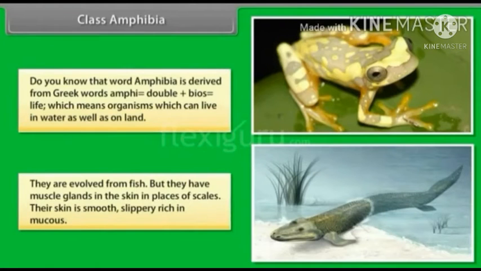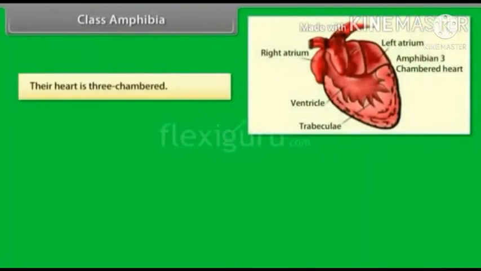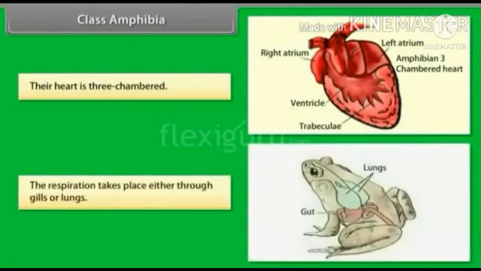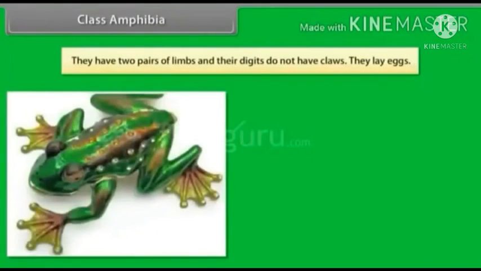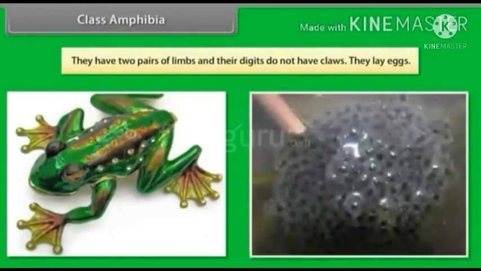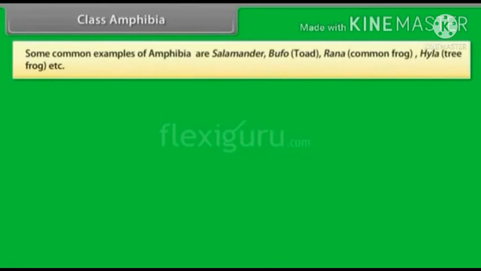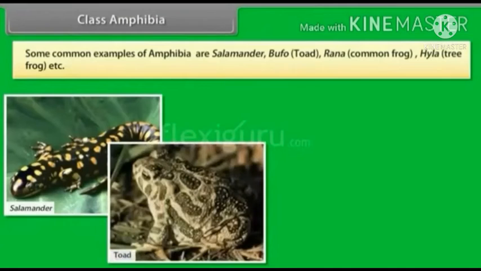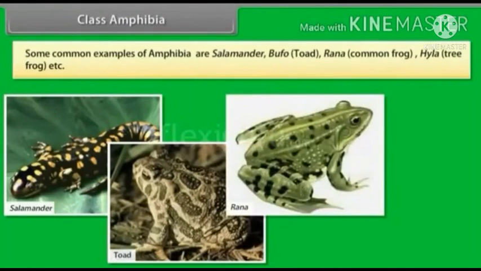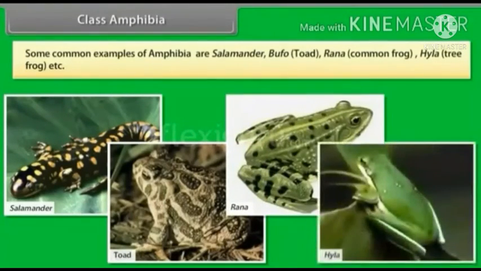Their skin is smooth, slippery, rich in mucus. Their heart is three-chambered. Respiration takes place either through gills or lungs. They have two pairs of limbs and their digits do not have claws. They lay eggs. Some common examples of amphibia are salamander, toad, Rana, common frog, Hyla, tree frog.